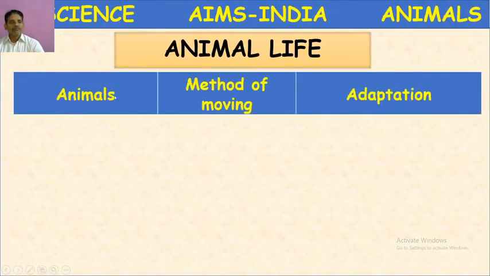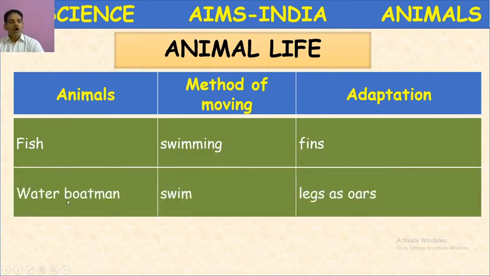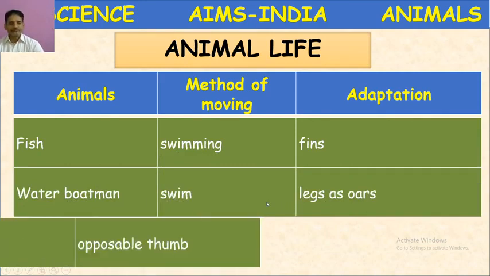Okay, next another animal, fish. Fish possesses fins and the movement is called swimming. Water boatmen, okay, they swim. The legs and oars are present.